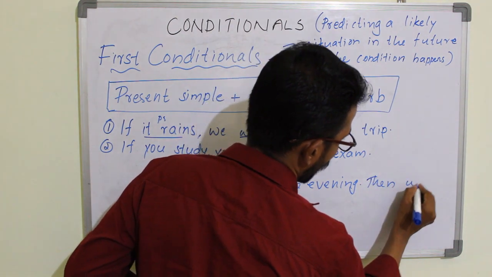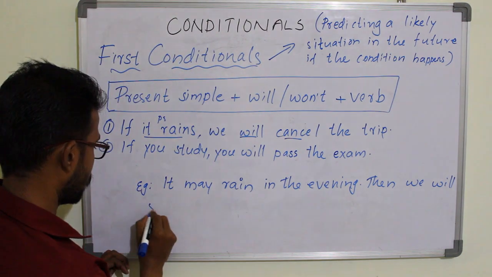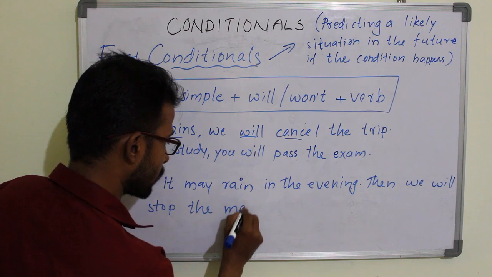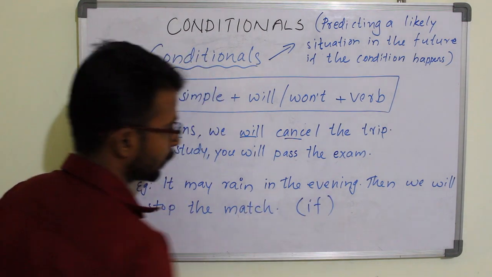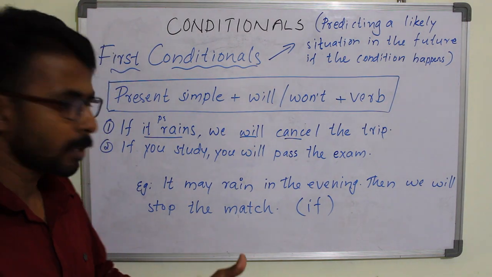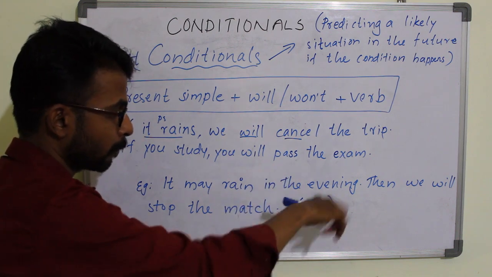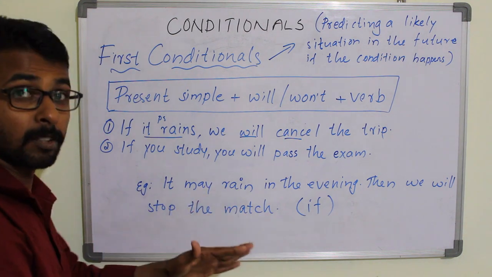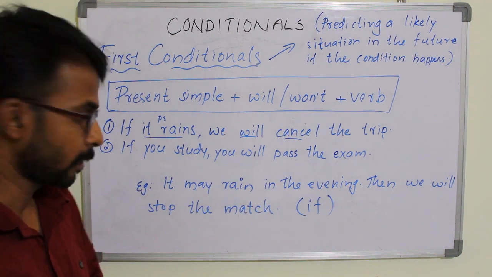Then we will stop the match. As it is to be combined, we are using if, or start the sentence with if. Like that, any question will be asked, right? So here I am going to give you only if in the bracket. That means sometimes you start or write the sentence by using if, or combine the sentence by using if. Like that, any question may be asked, right?